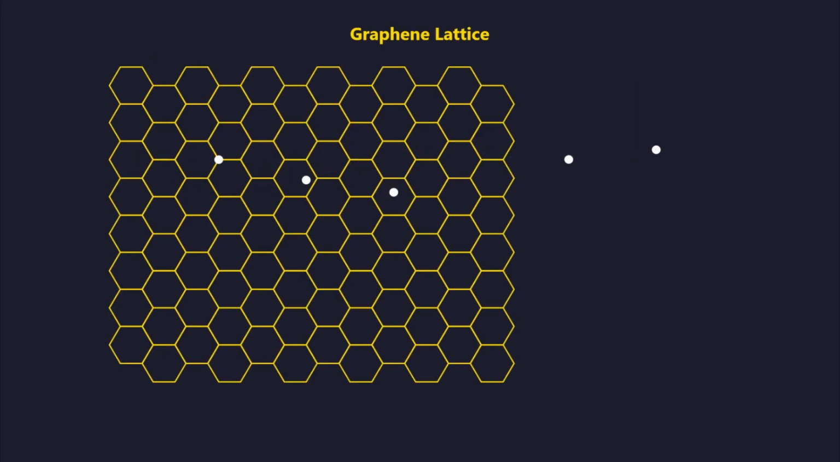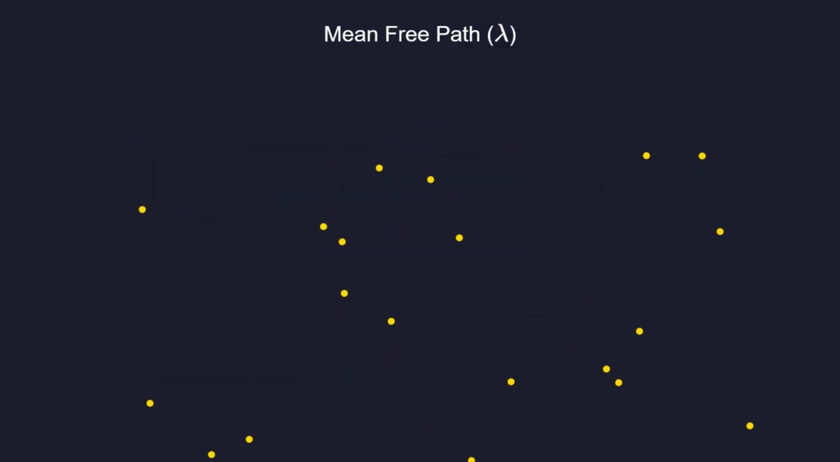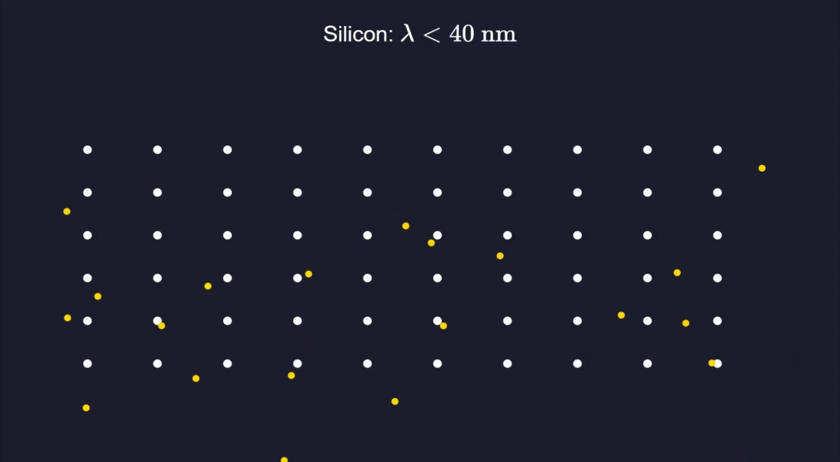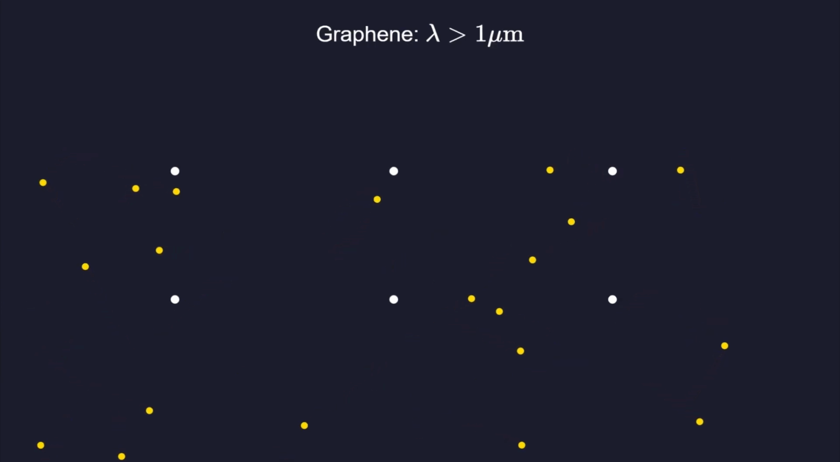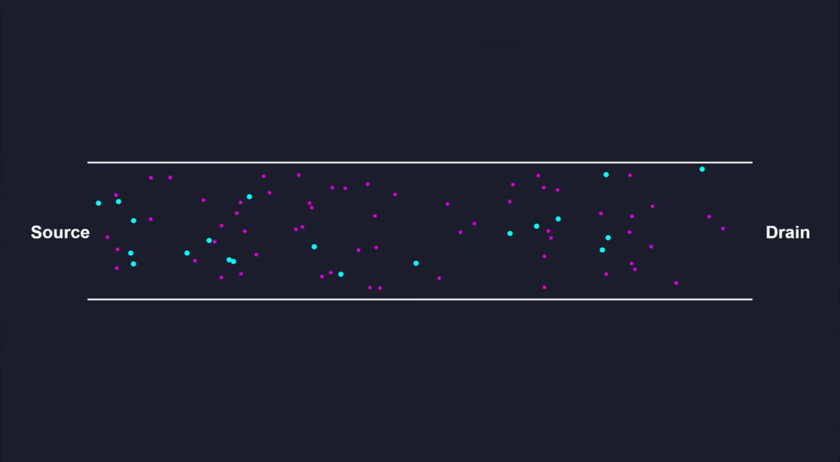Graphene bypasses this limit through its unique lattice structure. Mean free path represents the average distance a charge carrier travels before changing its momentum. In silicon, this distance is usually under 40 nanometers. Graphene routinely exceeds 1 micrometer at room temperature.